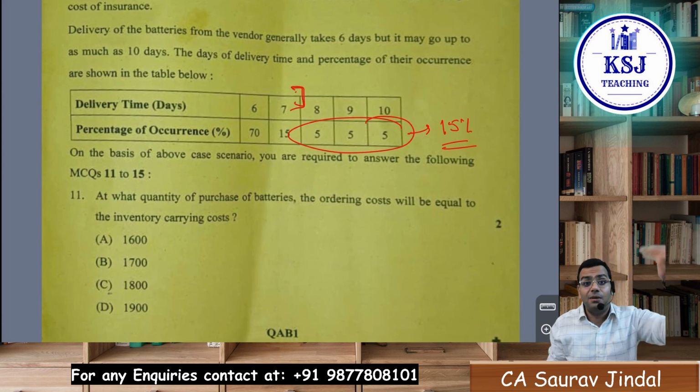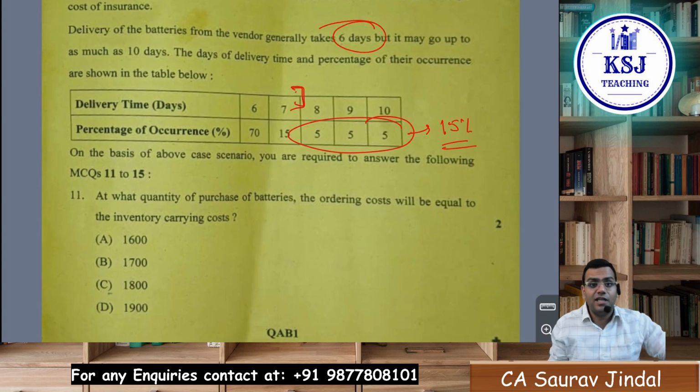So maximum delivery time is 7 days. Average delivery time is 6 days. They should be keeping a safety stock of 1 day. 1 day should be their safety stock, and accordingly you can calculate the ROL, safety stock plus average consumption into average lead time.